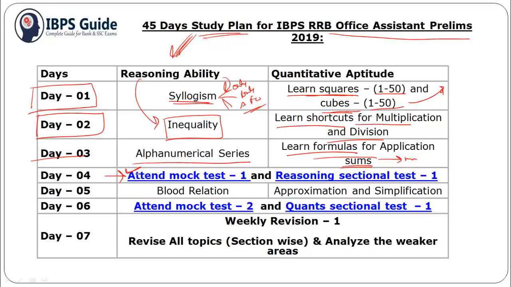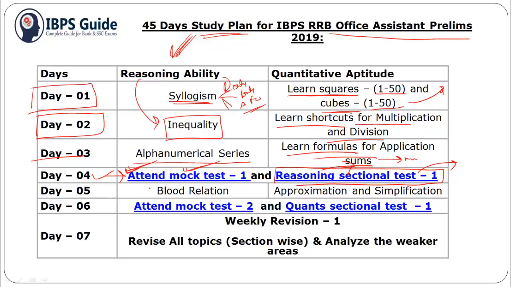Mock tests play a huge role in our examination, so you should practice mocks as much as you can. So for day 4 you should attend one mock and one reasoning sectional test, that is reasoning sectional test 1. You can purchase both of them from our site. And for day 2, reasoning sectional tests are freely available and you can purchase the mock test.